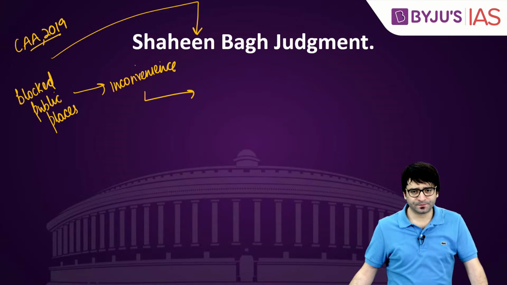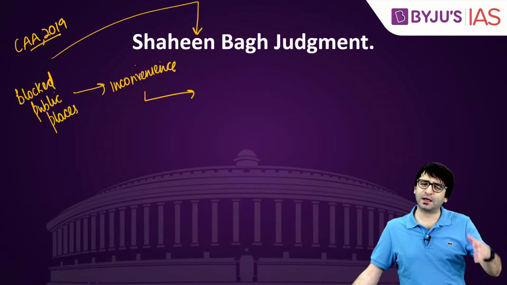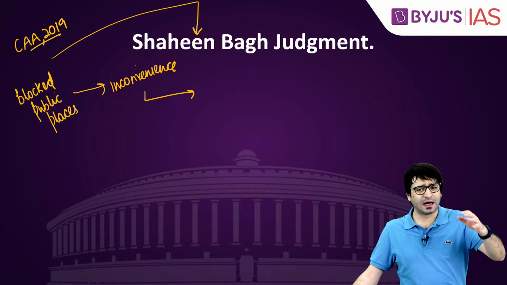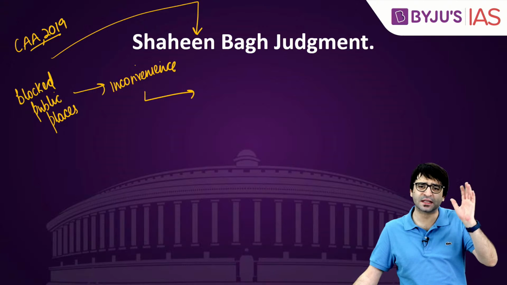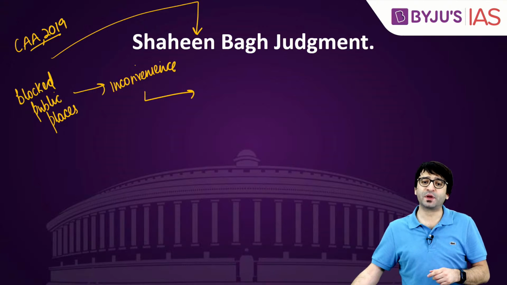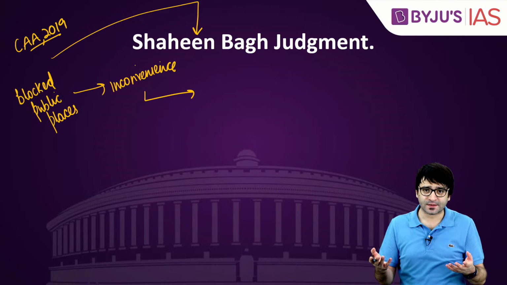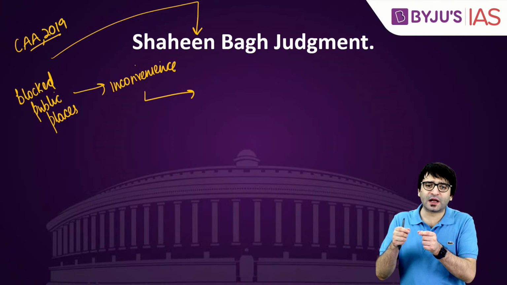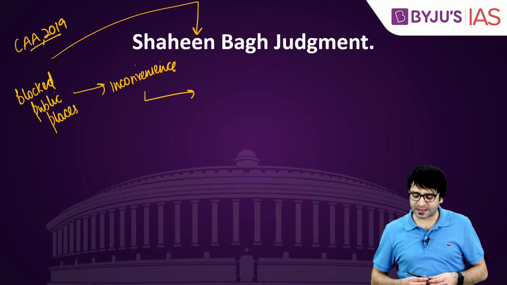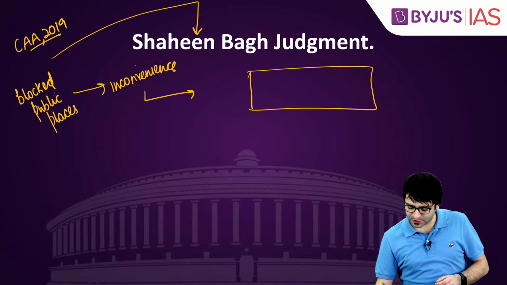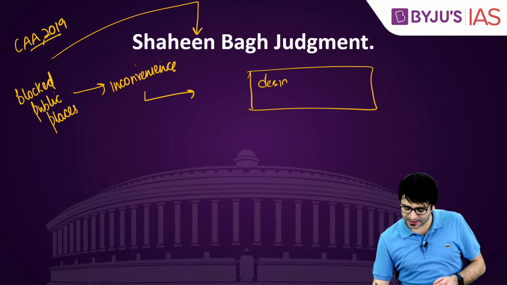The matter went to the court. The Supreme Court gave a verdict after many months, after the protests at Shaheen Bagh were over because of the COVID-19 pandemic. The Supreme Court said, yes, you have the right to protest, but you cannot block a public place indefinitely. If you want to protest, you have to protest at a designated area.